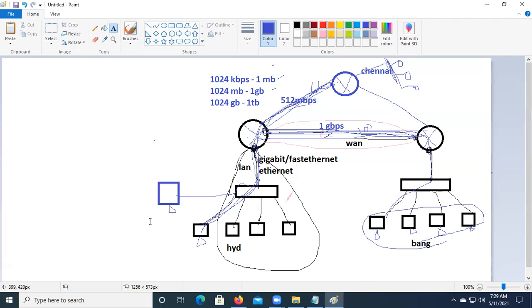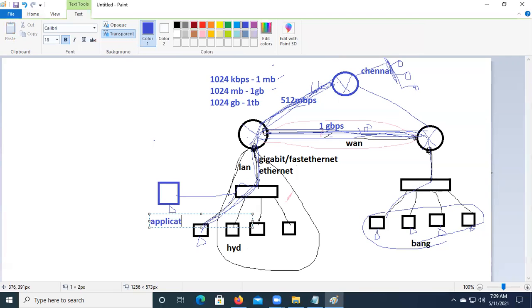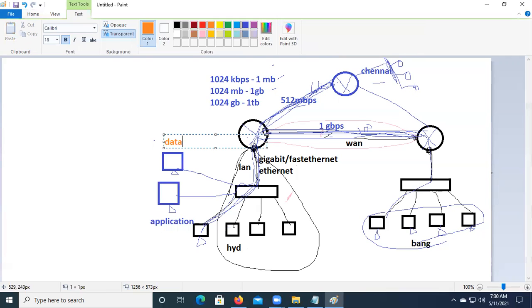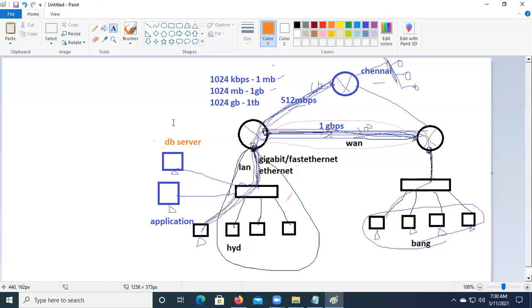And I have one database server, and this database server should be accessed only by the users of Chennai. The DB server should be accessed by the Chennai users, and the application server should be accessed by the Bangalore users. So now what should my router do?